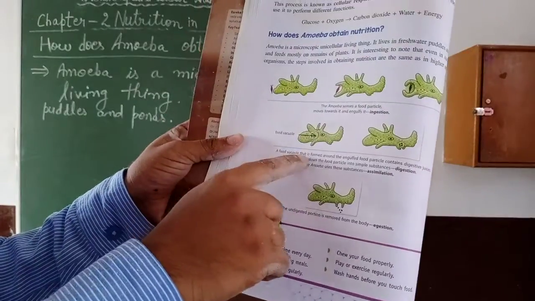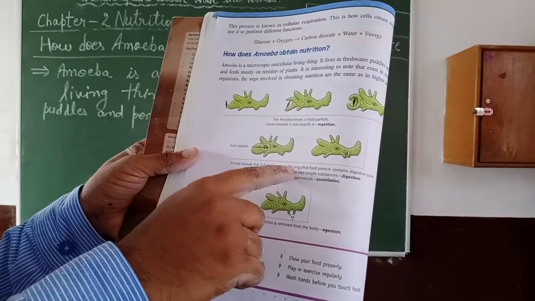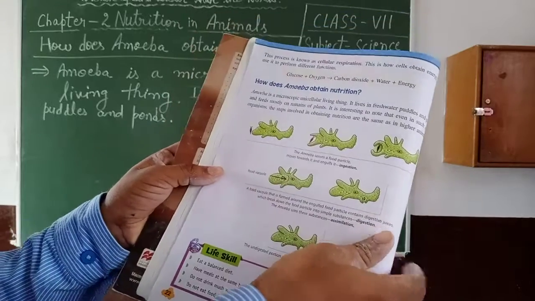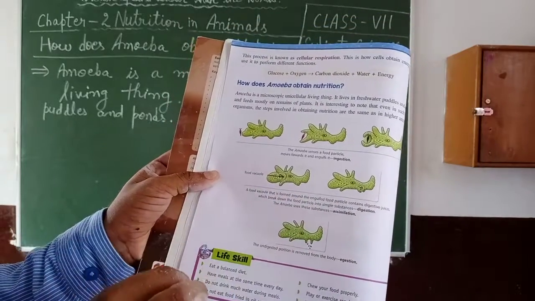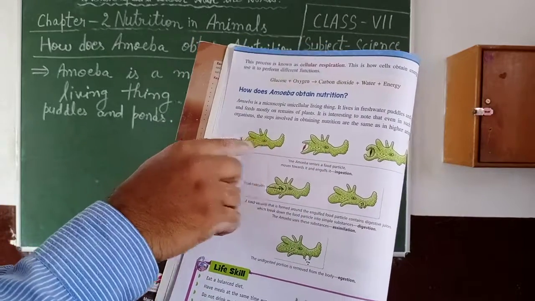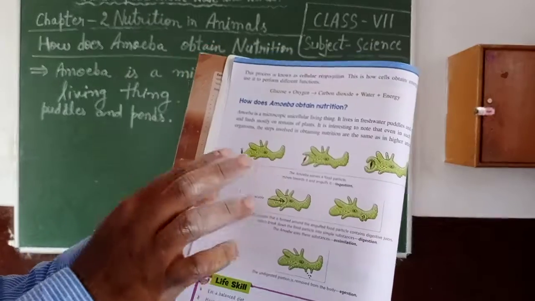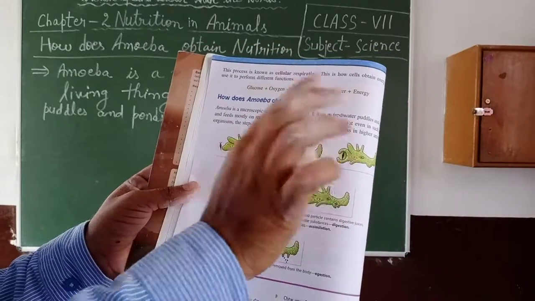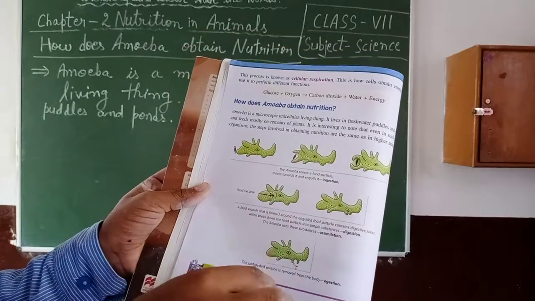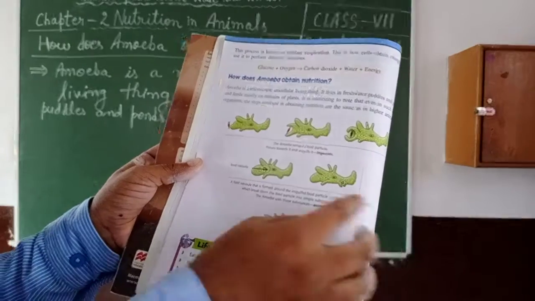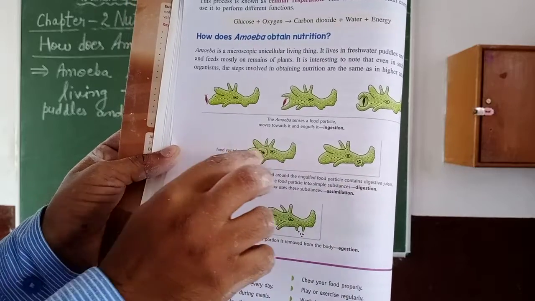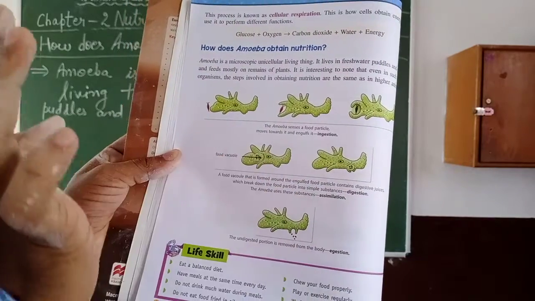After that, a food vacuole is formed around the engulfed food particle and contains digestive juices which break down the food particle into simple substances. This process is digestion.